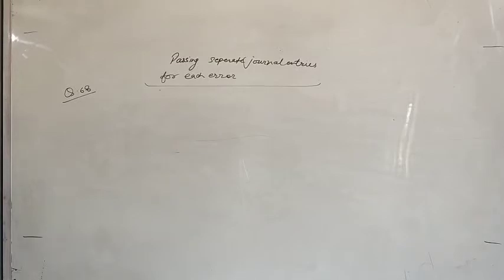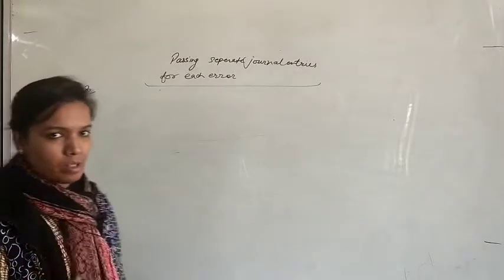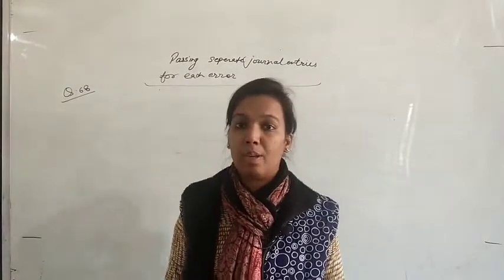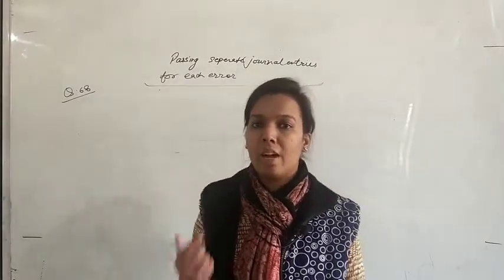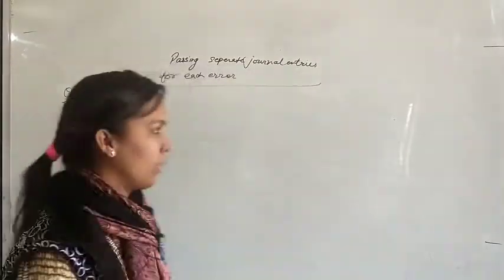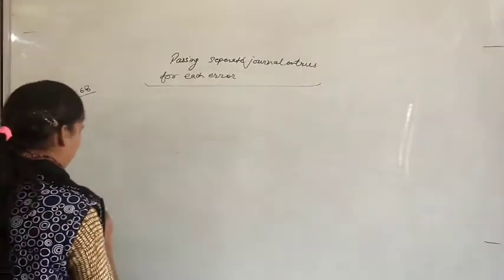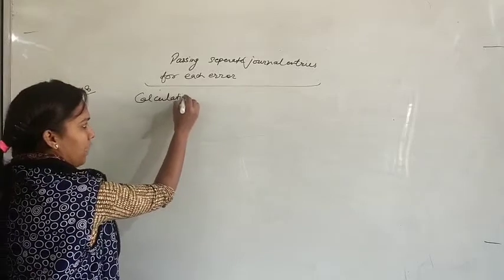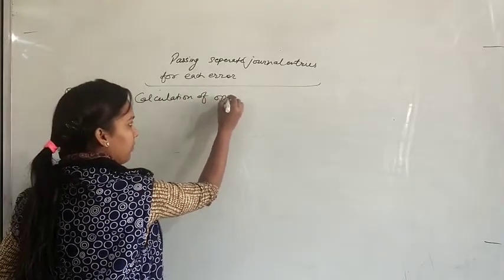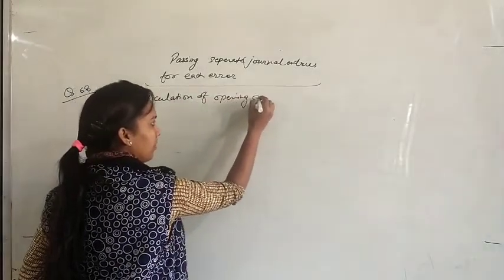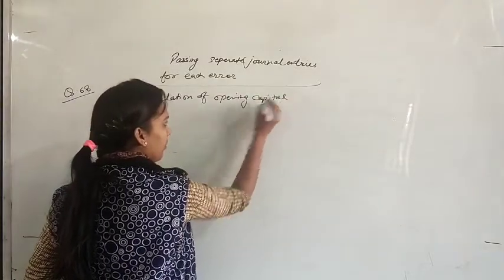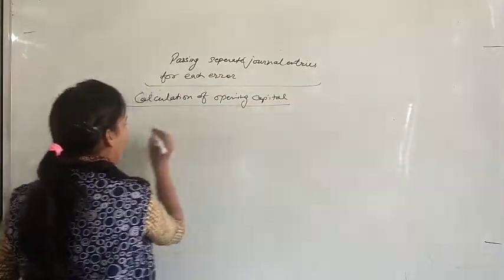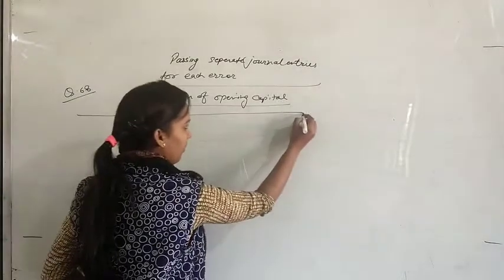The main topic in this question is that we have to pass journal entries, but before passing journal entries we have to find opening capital. As you know the method of finding opening capital, actually closing capital is given in the question.